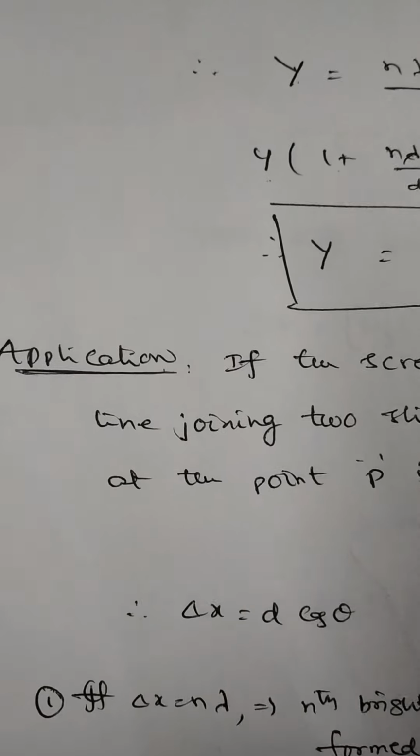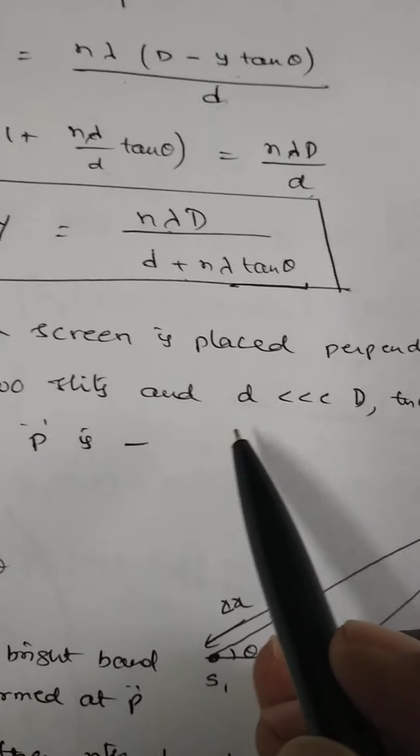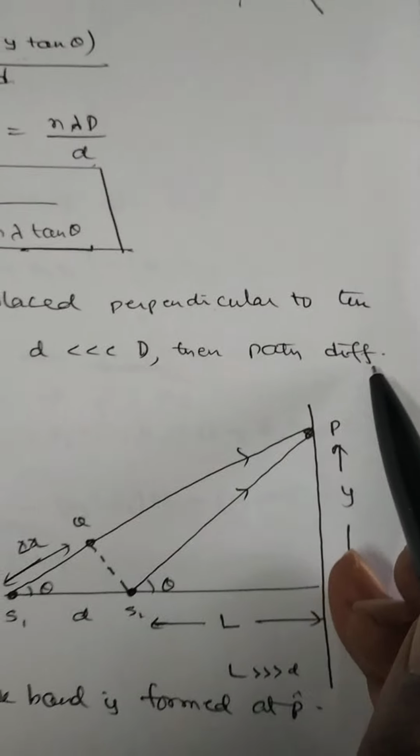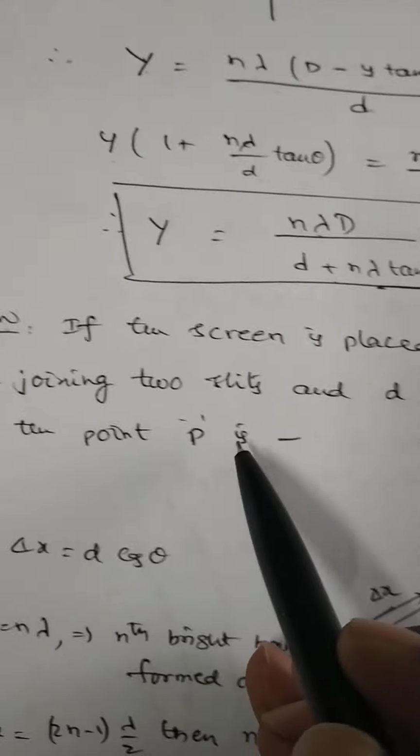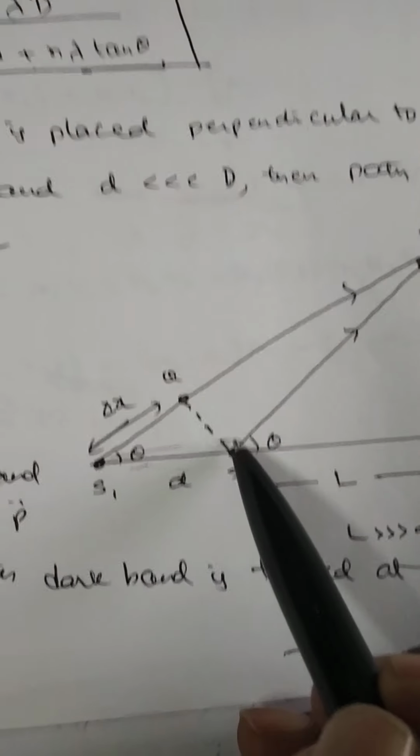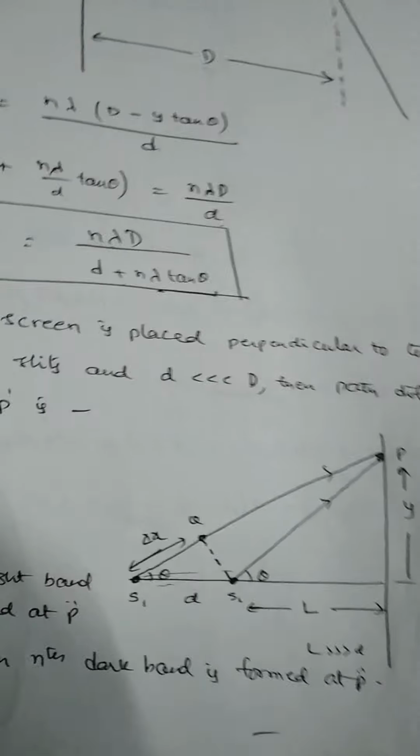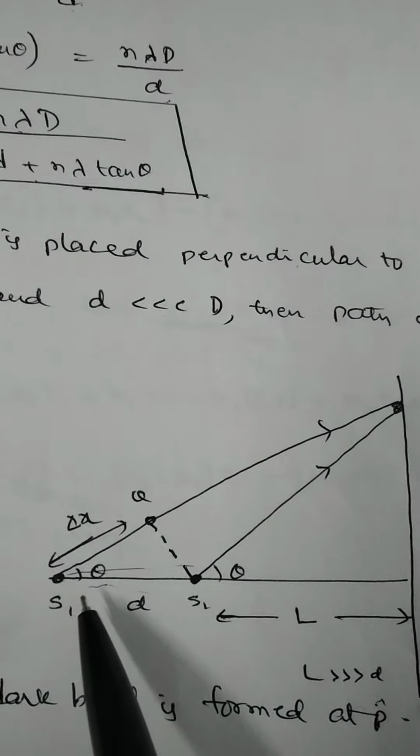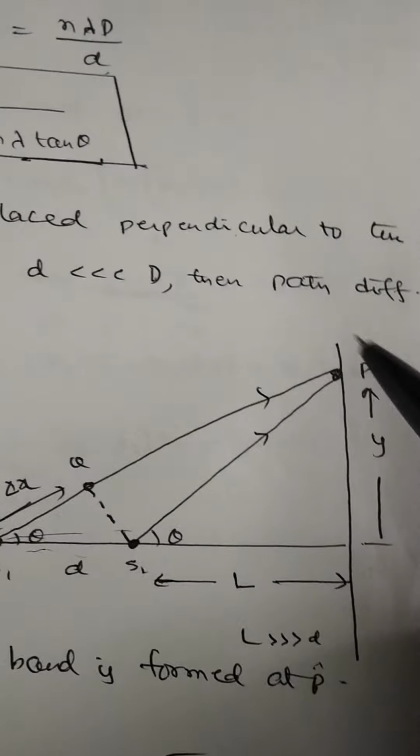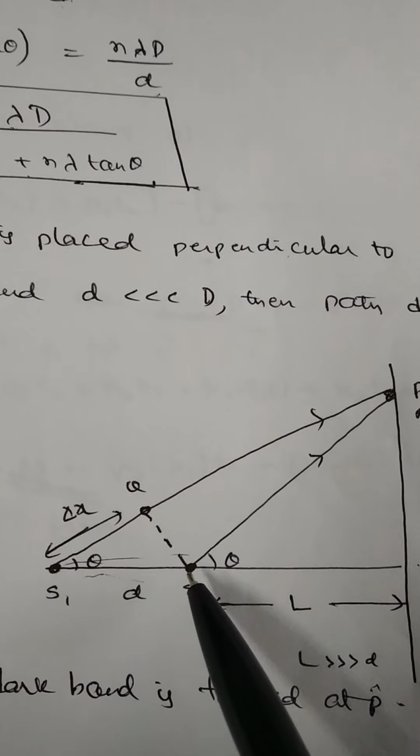Also, one more application. Suppose the screen is placed perpendicular to the line joining the slits and small d is far less than capital D, then the path difference at the point P is given by... Here this is the situation. S1 and S2 are the two slits. These two slits are not placed like this, these two are placed like this. S1, S2. Separation between S1 and S2 is equal to d. It is a screen. Screen is placed perpendicular to the line joining the two sources S1 and S2.